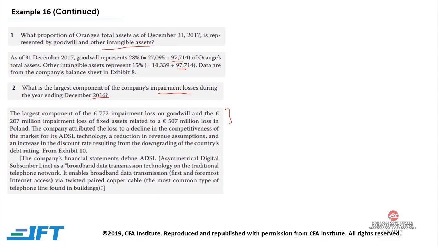Now over here we are given the answer. So the largest component of the 772 impairment loss on goodwill and 207 million impairment loss of fixed assets relates to a 507 million loss in Poland. The company attributed the loss to the decline in competitiveness of the market for its ADSL technology, a reduction in revenue assumption, and an increase in the discount rate resulting from downgrading of the country's debt rating.